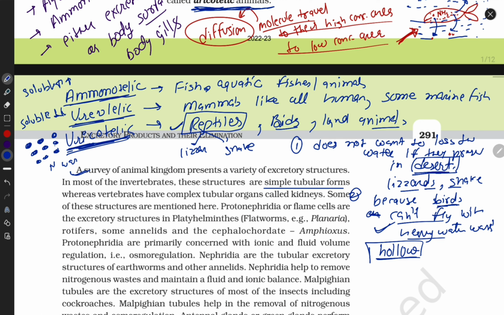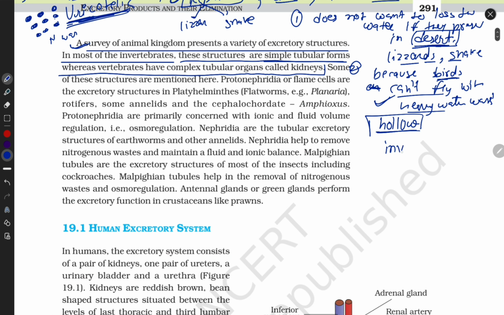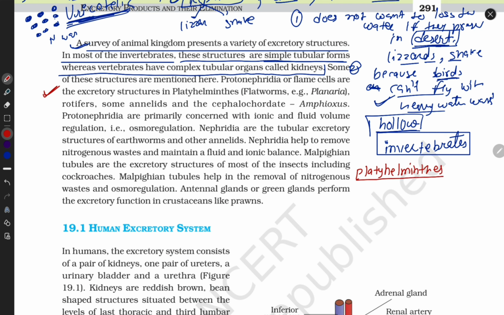All right, guys. A survey of the animal kingdom presents a variety of excretory structures. In most of the invertebrates, these structures are simple tubular forms, whereas vertebrates have complex tubular organs called kidneys. Invertebrates are not as highly developed compared to us, so they have a less developed excretory system, and we have a complex excretory system. Now, your book gives some examples of excretory systems, like Platyhelminthes. These are invertebrates, small animals like planaria.